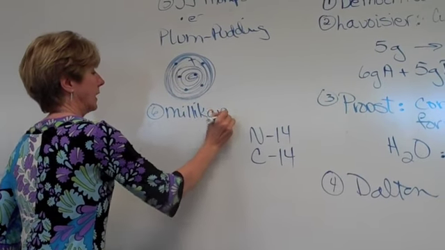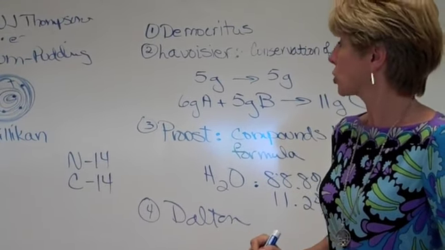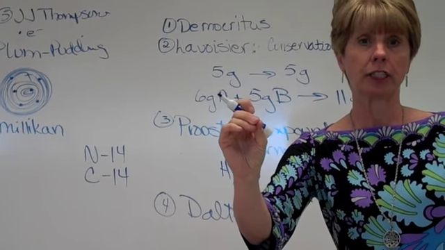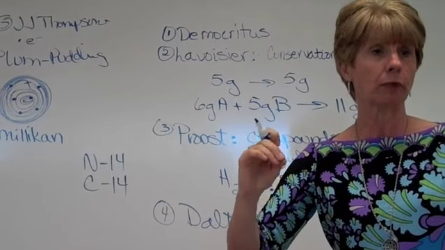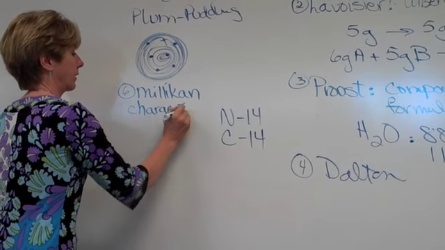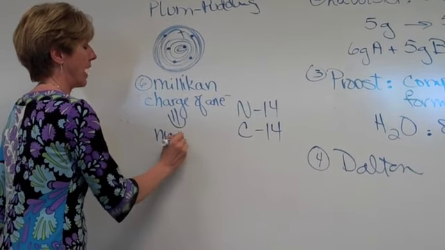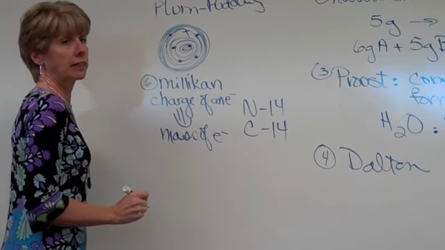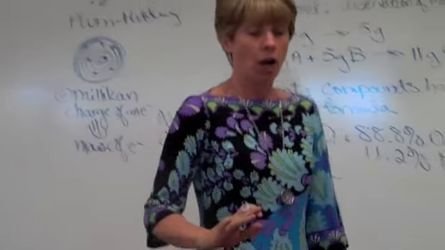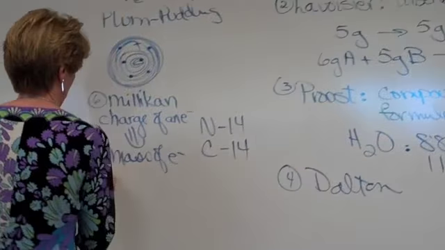Robert Millikan did the famous oil drop experiment, and he was the person who was able to suspend the oil droplets by exposing them to ionizing radiation, and each of the droplets had a charge associated with it. It was Millikan who found the charge of an electron. And when he found the charge, he was then also able to calculate the mass of an electron. Remember, the mass of an electron is negligible. It is so small, it's hardly even worth considering. Okay? Now, after Robert Millikan, we're going to go to Rutherford.